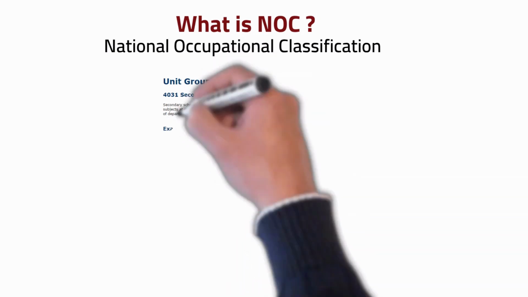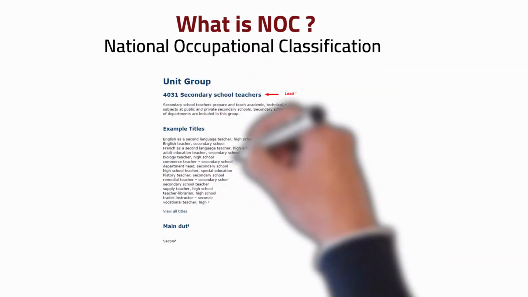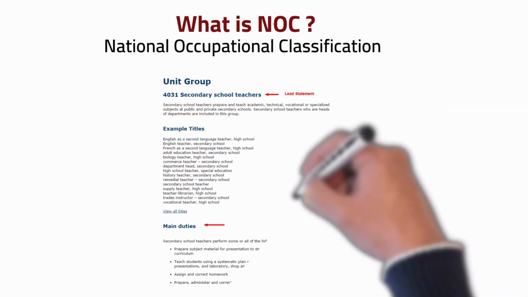If you are applying for permanent residence or as a temporary worker in Canada, the NOC codes will allow you to locate your occupational code and a description of the duties you perform at your job to demonstrate your work experience. The information in the NOC system is essential to applicants because the IRCC requires them to show that they have specific work experience requirements under the class or program which they apply. Therefore, for each job they wish to show that they have work experience, applicants must match it to the NOC code, to the duties set out in the lead statement, to a majority of the main duties, and to the essential duties of the occupation.